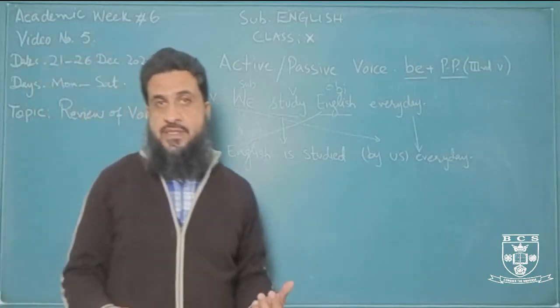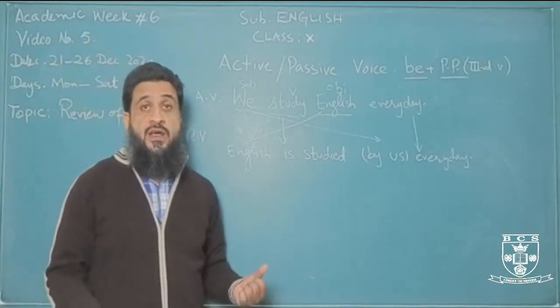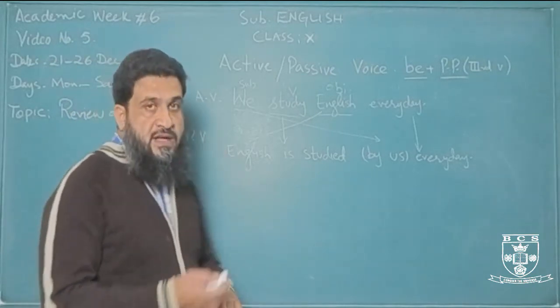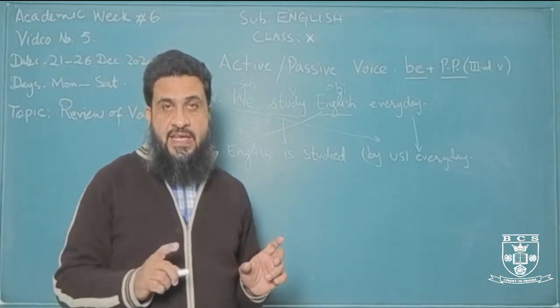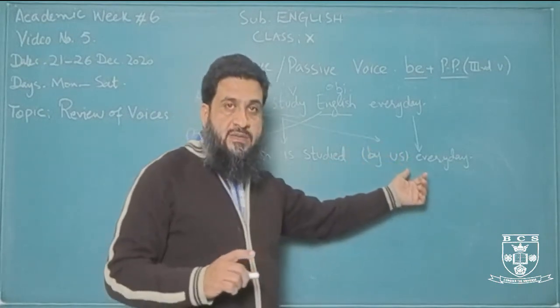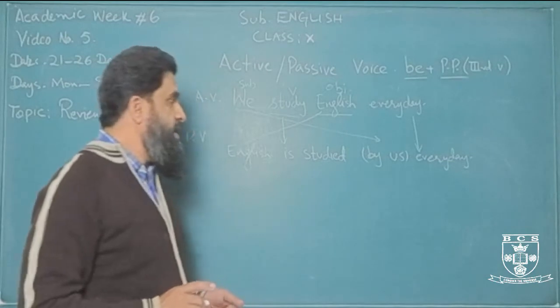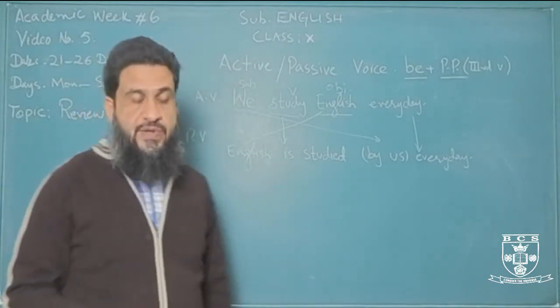We don't mention it. I'll give you some examples where we do not need to say who performed the action. But if you want to mention the performer, make it a prepositional phrase, where the doer of the action becomes the object of the preposition by. All right, and then whatever other extension there is, you can use.